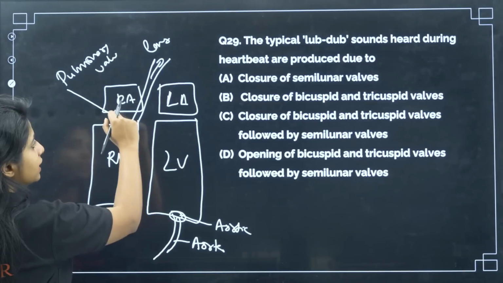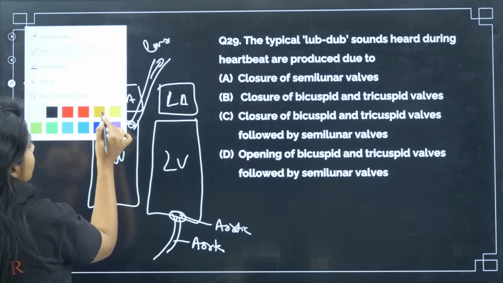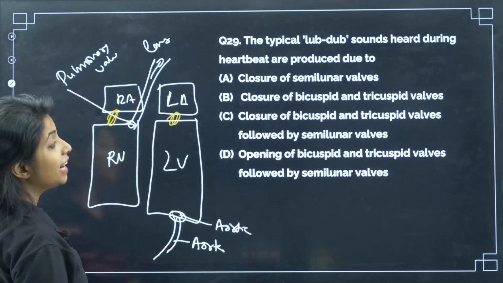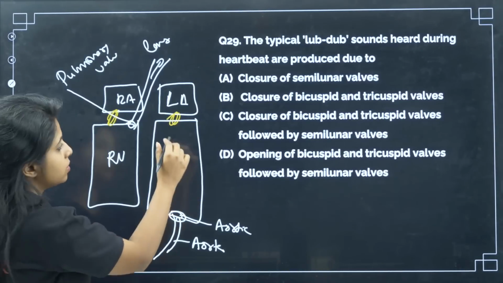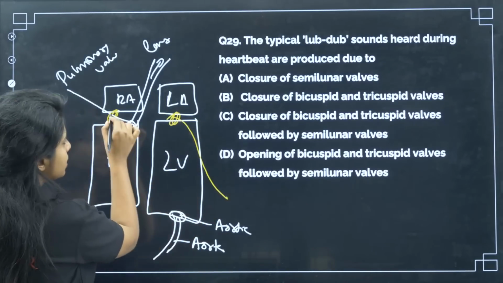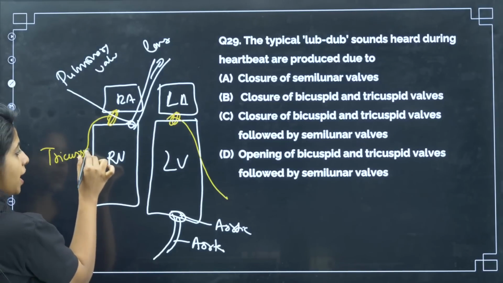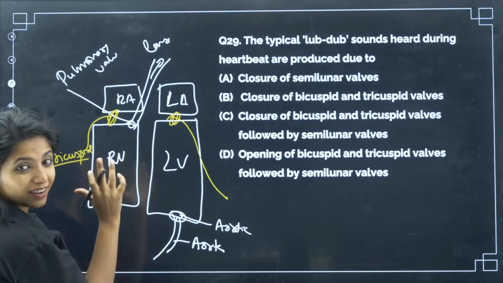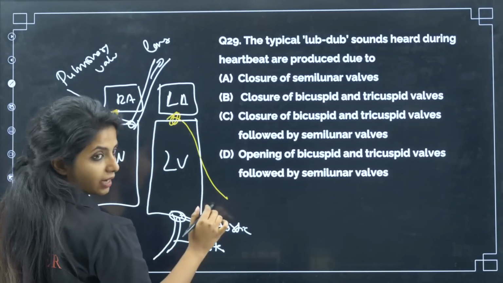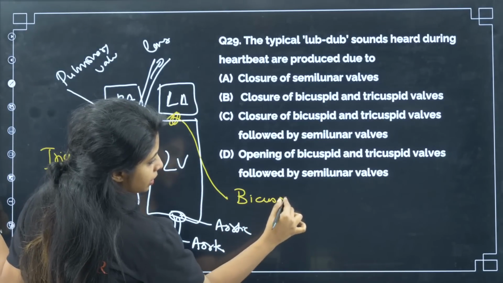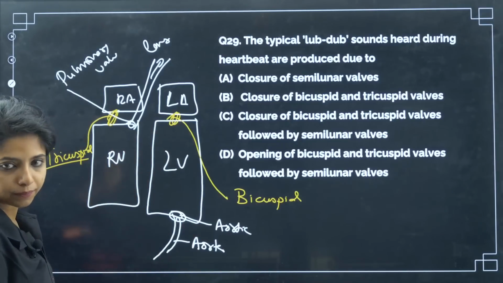Now in between the right atrium and the right ventricle you also have valves. Also you have valves here. They are atrioventricular valves between the atrium and the ventricles. The one on the right side is known as tricuspid. Tri has the right term in it, so it is in the right area. And then you have bicuspid towards the left side.